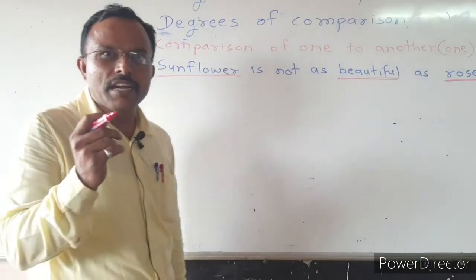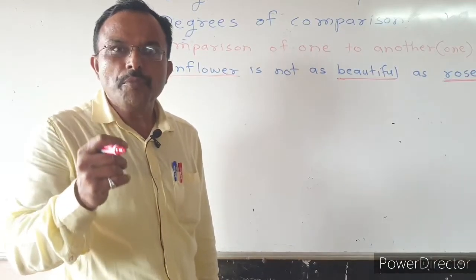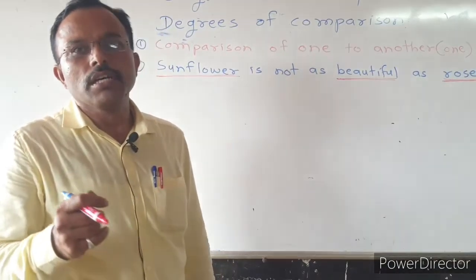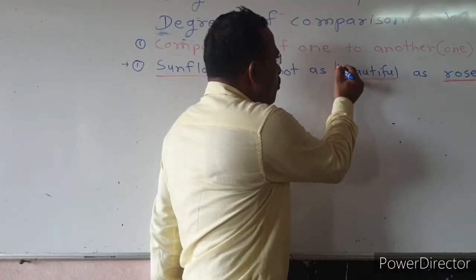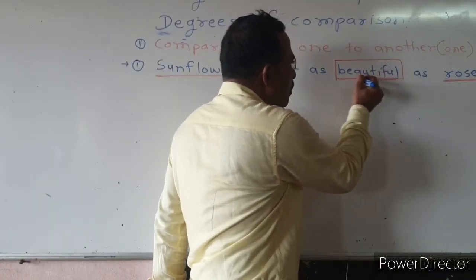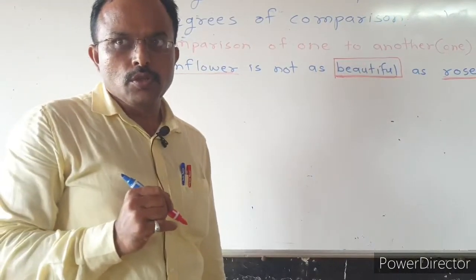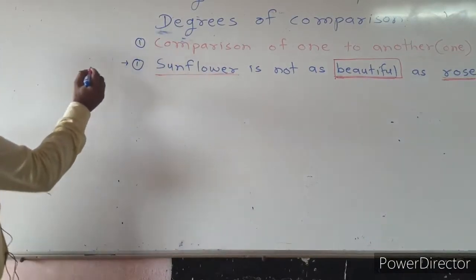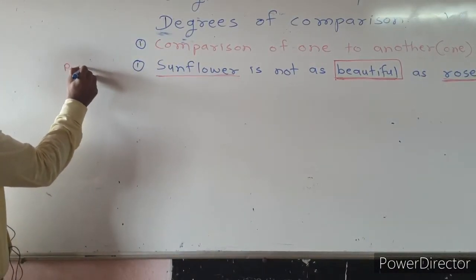When we want to identify the degree of comparison, we see the form of adjective used in the sentence. So here the adjective beautiful is used and it is in its base form. So here we see that the given sentence is of positive degree.